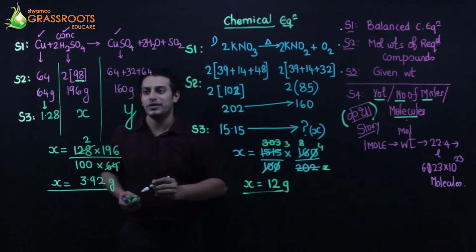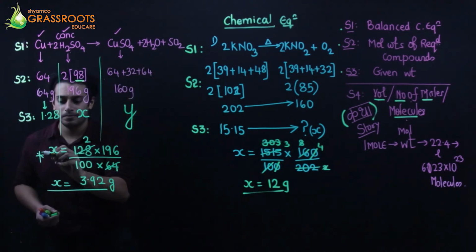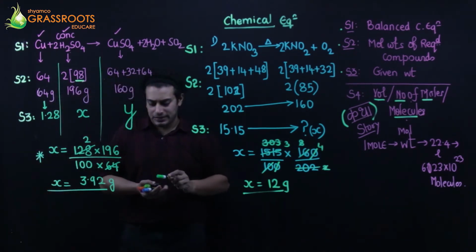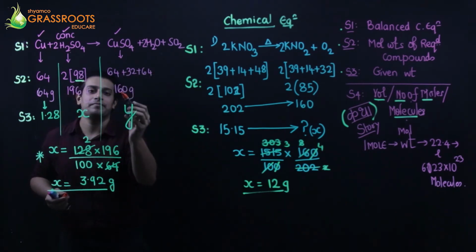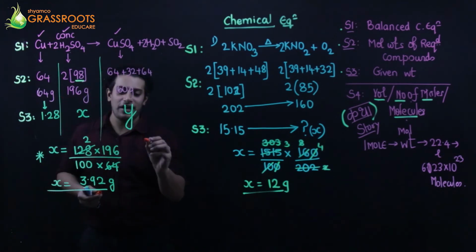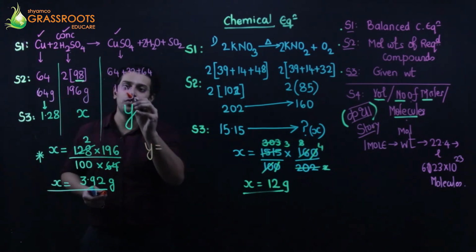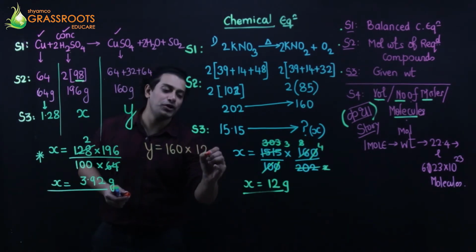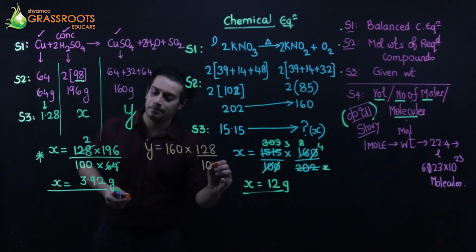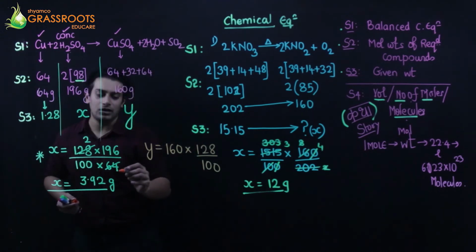This is the first part of the question. Okay, second part. Cross multiply with y. 64y. So you get y is equal to 160 into 1.28. Shift the decimal. Yes. Upon 64.